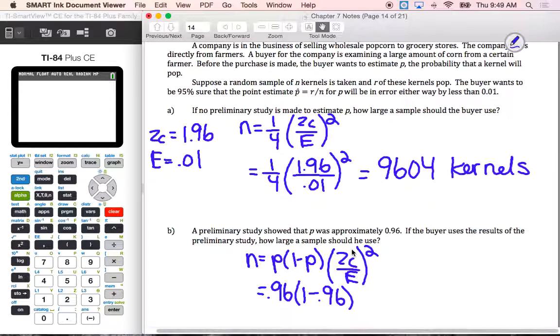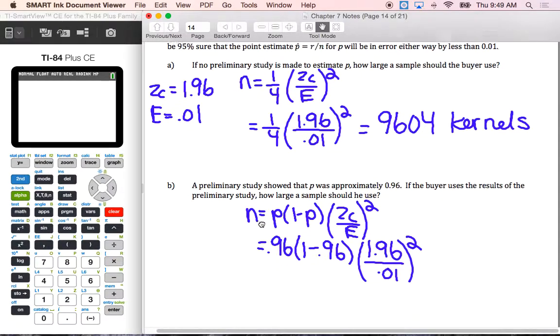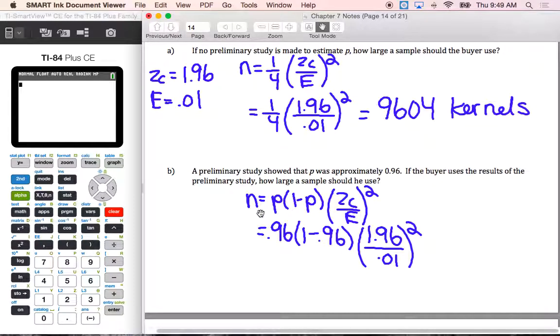Now the nice thing is, for this problem, you're using the same ZC and E from part A. So we've got 1.96 over 0.01 squared. So the only thing different is they now tell us what our P is. So I can type all of that into my calculator, and I get 1475.17. Again, we have to round up. So I have 1,476 kernels.